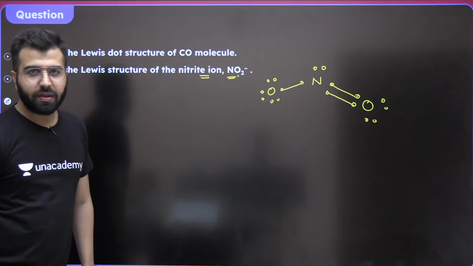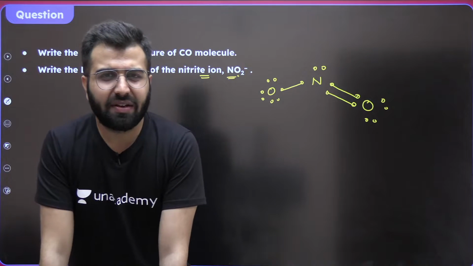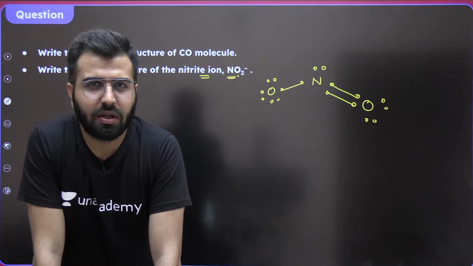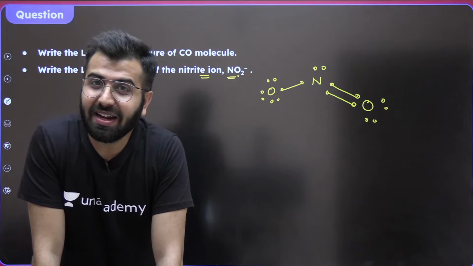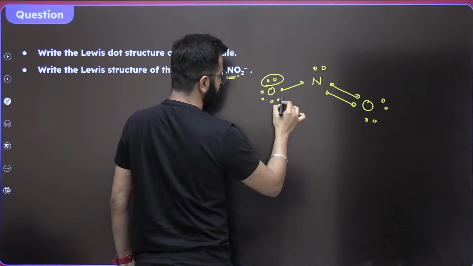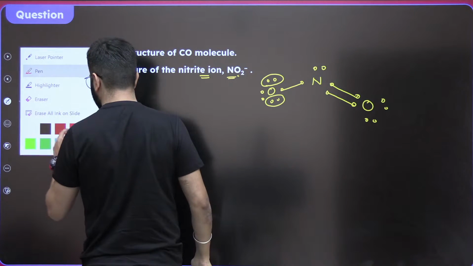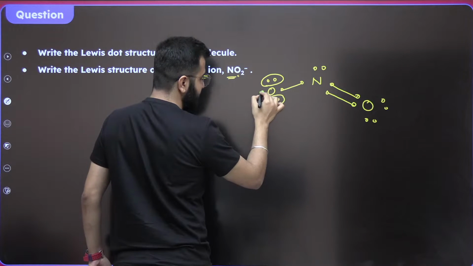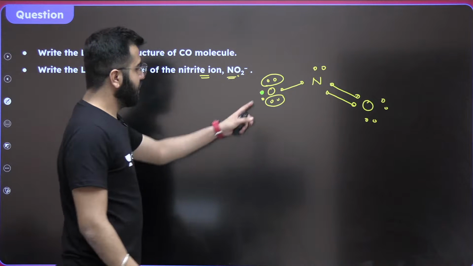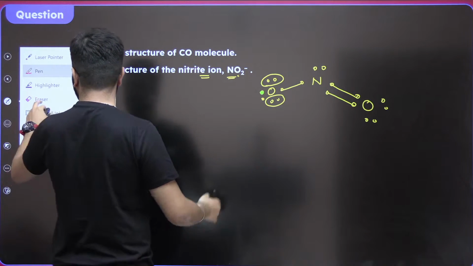What did I do? I made 7 electrons for oxygen. Is this okay to make 7 electrons for oxygen? Here it's okay. Why is that? I'll tell you. This is one lone pair. This is another lone pair. This is the electron of oxygen. This is the minus sign, boys and girls. Okay, this is the extra electron.